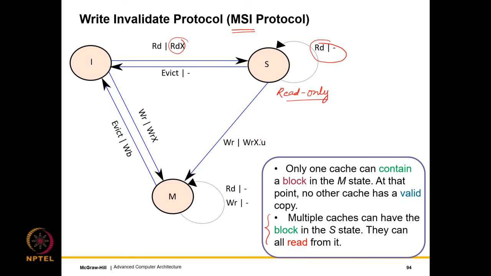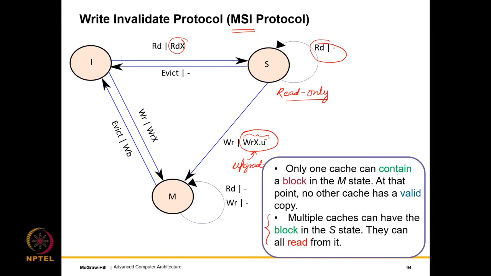Well, then it is necessary to get permission to write first. We just cannot write like that. So if there is a need to write, an upgrade message needs to be sent to the rest of the caches.